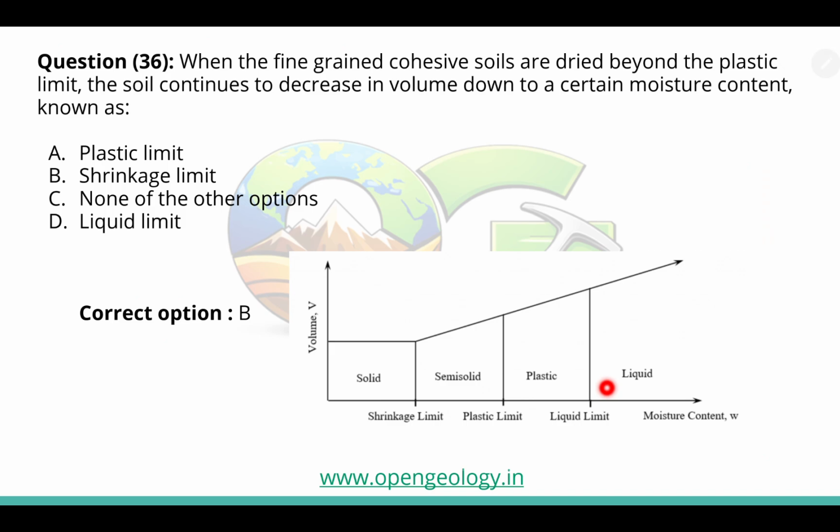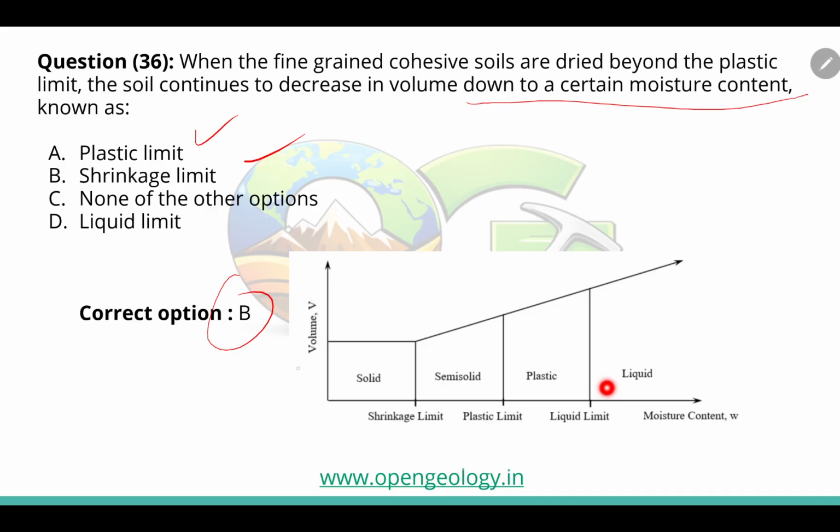Next question is, when the fine-grained cohesive soil is dried beyond the plastic limit and the soil continues to decrease in volume down to a certain moisture content, what will it be known as? Okay, so it will be known as the shrinkage limit. So there are certain terms like the plastic limit, the liquid limit, and the shrinkage limit. So what are these and what are their formulas?